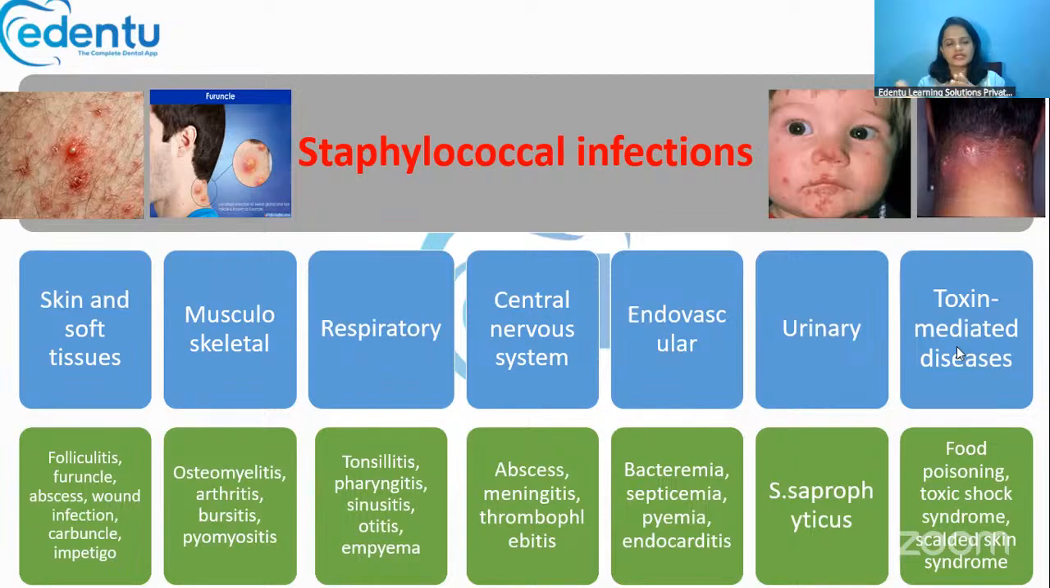Now coming to toxin mediated diseases, mainly food poisoning. Food poisoning is very important because it shows an acute type of food poisoning. Within 1 hour, you can see the symptoms of Staph food poisoning. It is that quick in nature. Then other than that, toxic shock syndrome and scalded skin syndrome also. So these are some of the toxin mediated diseases shown by Staphylococcus.